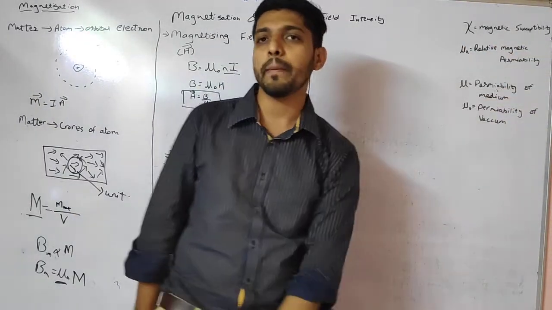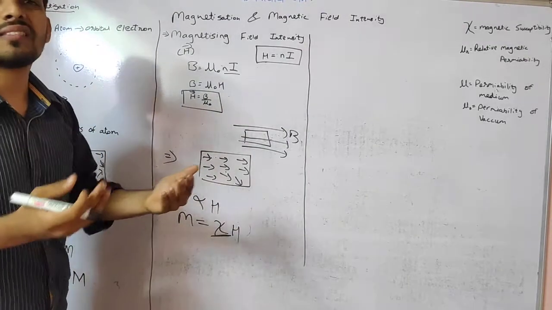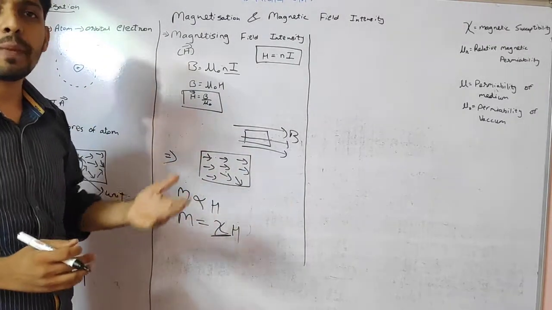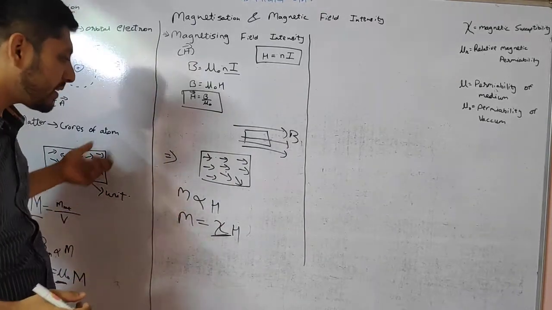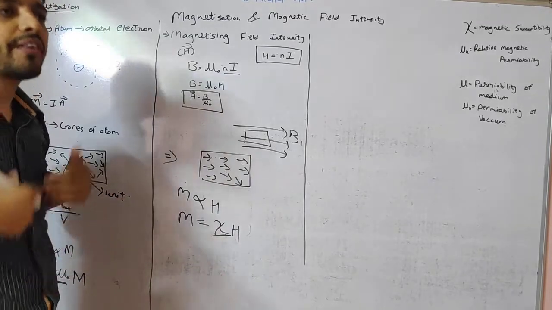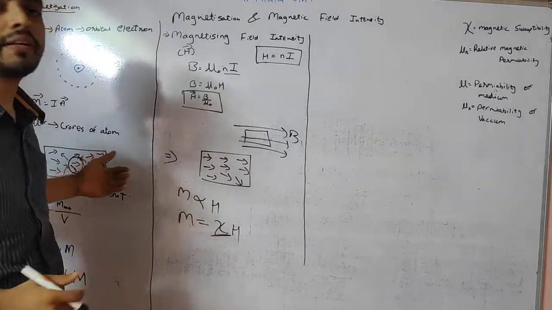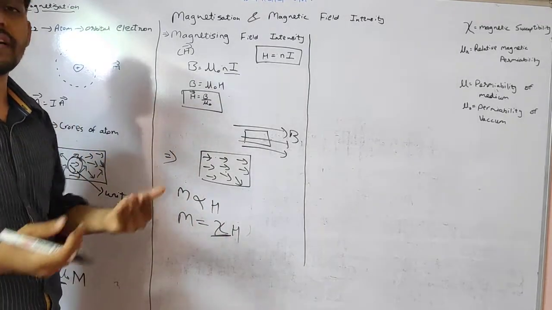I have written it over here. It is the ability of a material to magnetize itself under any external magnetic field. If I keep this material inside an external magnetic field, it will try to magnetize itself. The more the intensity of this, the more will be the intensity of the inside magnetic field.